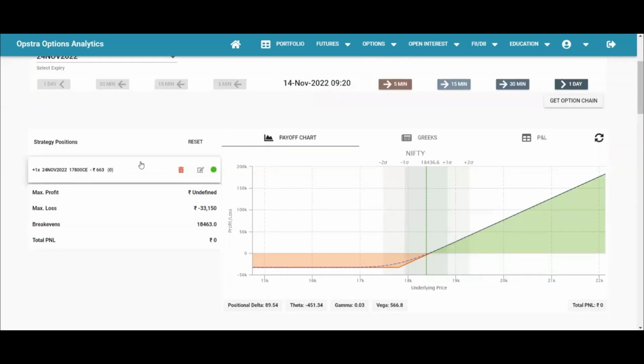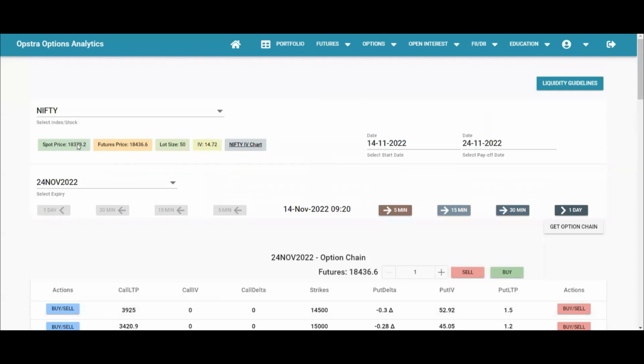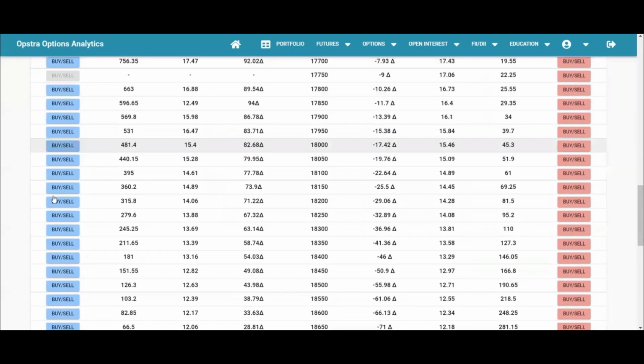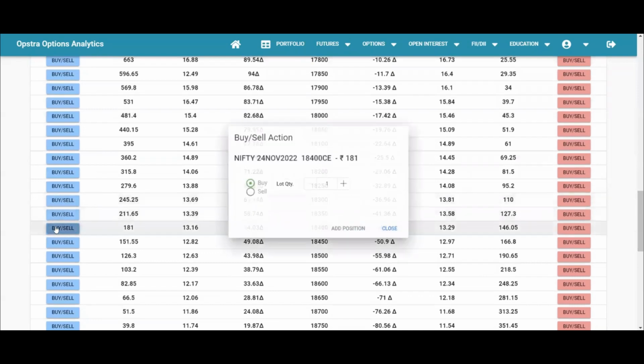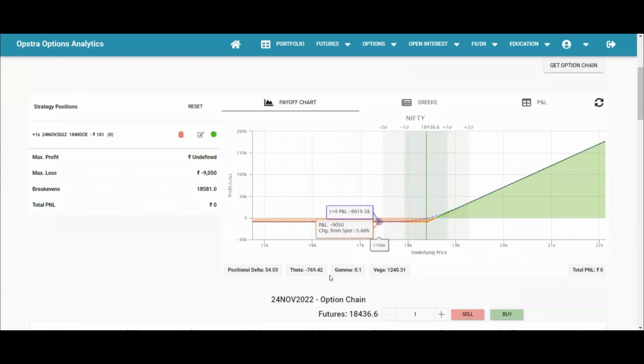If the market moves above this level, so let me change this, because the market is currently at 18,379. Let me take an 18,400 option. You can see the loss is minimized. Currently the market is here, and the maximum that you can lose is 9050, and that is basically the premium. 181 is the price.